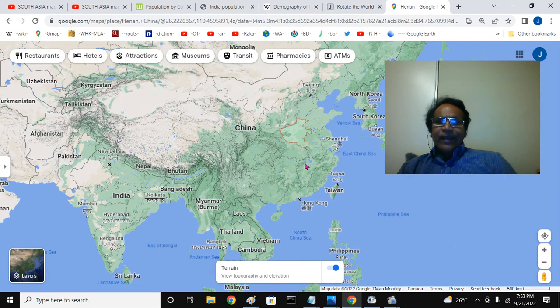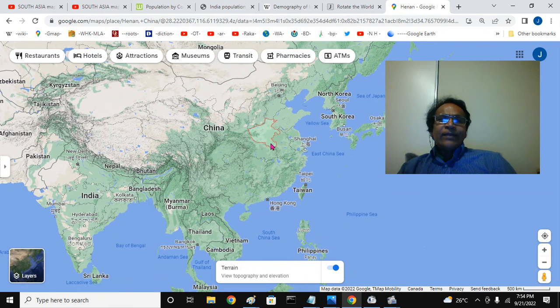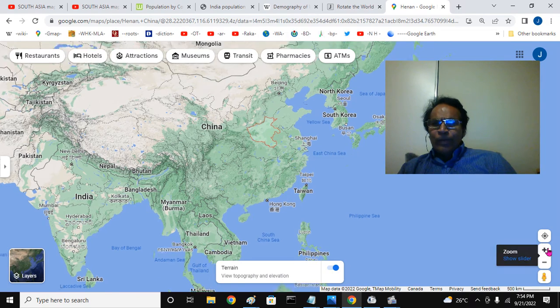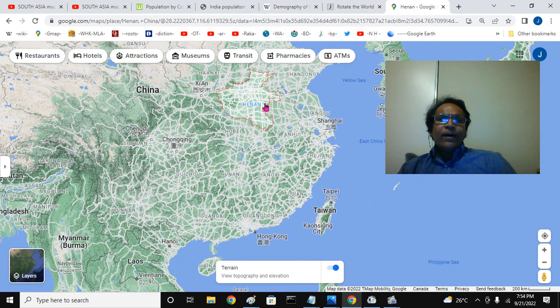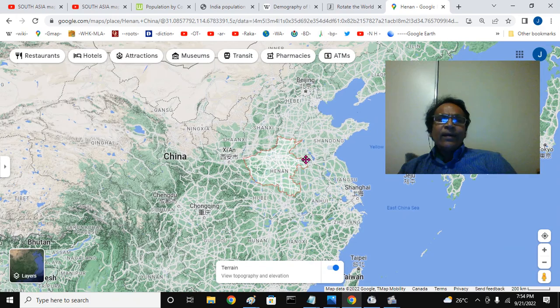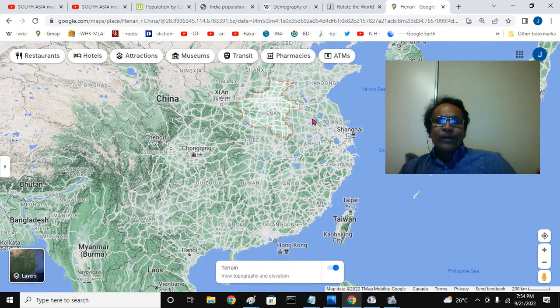Again here I am showing this is China, this is Shanghai area, Hong Kong area, this is the Guangdong province here. I highlighted Henan province, that is the third most populous, has roughly 100 million people. This is the Sichuan province, and this is the Shandong Peninsula, Shandong province, second most populous province.